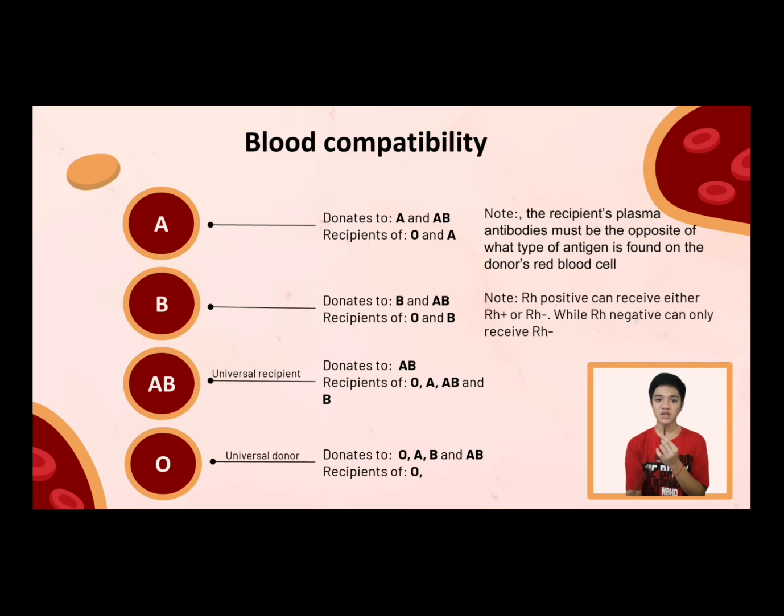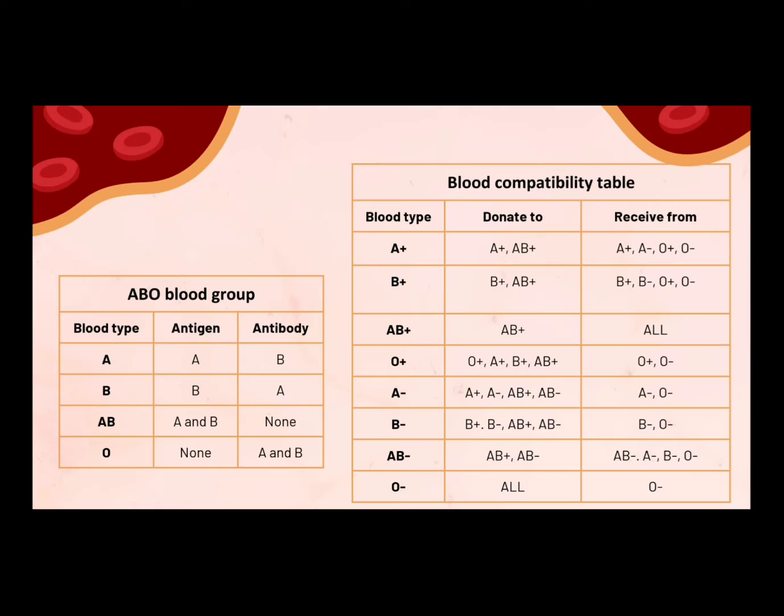It's also important to note that Rh positive can receive either Rh positive or Rh negative. However, Rh negative can only receive Rh negative. So since I have already discussed the blood types, blood compatibility, and blood components, let us now proceed to the main topic, which is blood incompatibility.